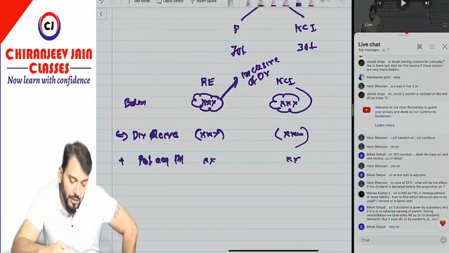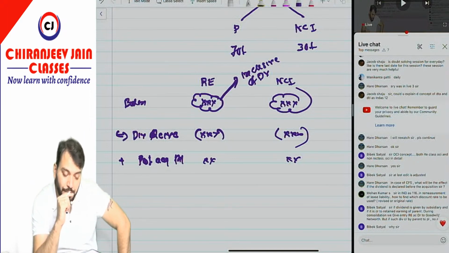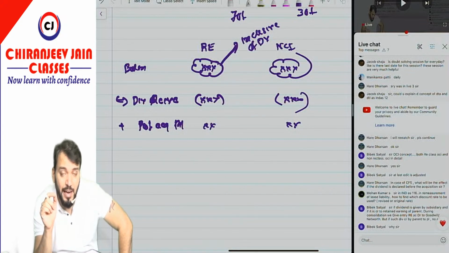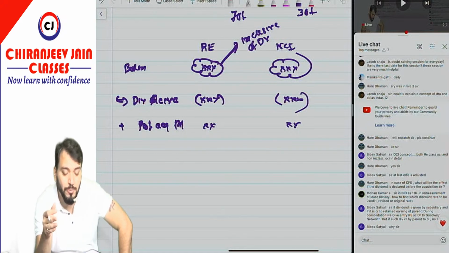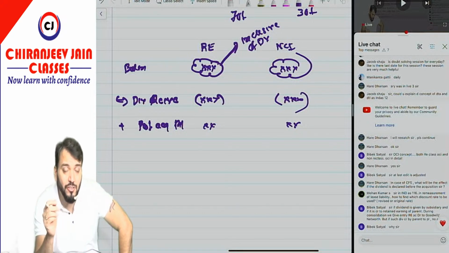Jacob Saju, okay. Could you explain the concept of DTA and DTL as per Ind AS 12? You want the entire concept? Oh my god, I will say just watch my marathon lecture. For Ind AS 12, you will get the entire clarity. I can't explain the entire concept of DTA and DTL in the doubt session, then I would need to take the revision class of Ind AS 12.